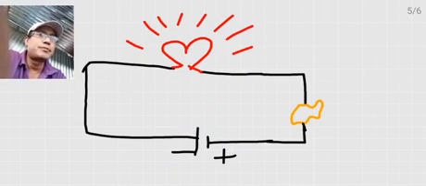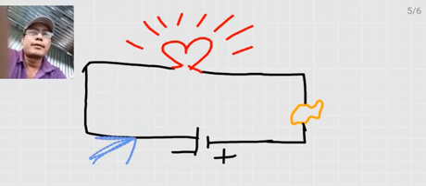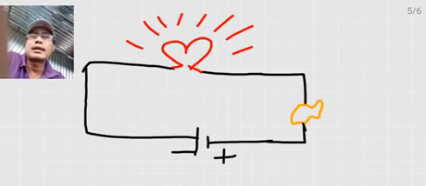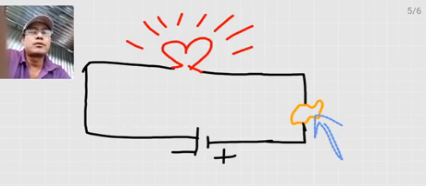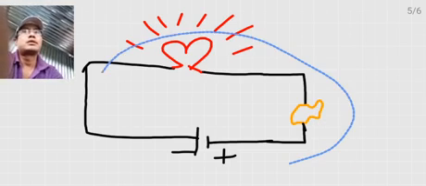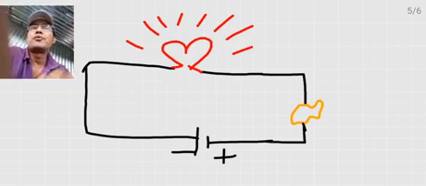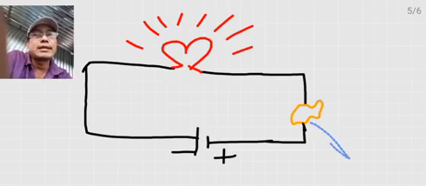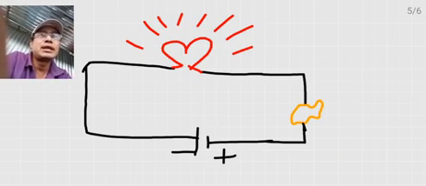Here, this is the battery, and this is the piece of material that you want to test, and this is the wire, metal wire, which conducts electricity. If you take a piece of copper or aluminum or any other metal, then when you switch on the system, this light bulb will glow, indicating that this is a metal and a good conductor of electricity.